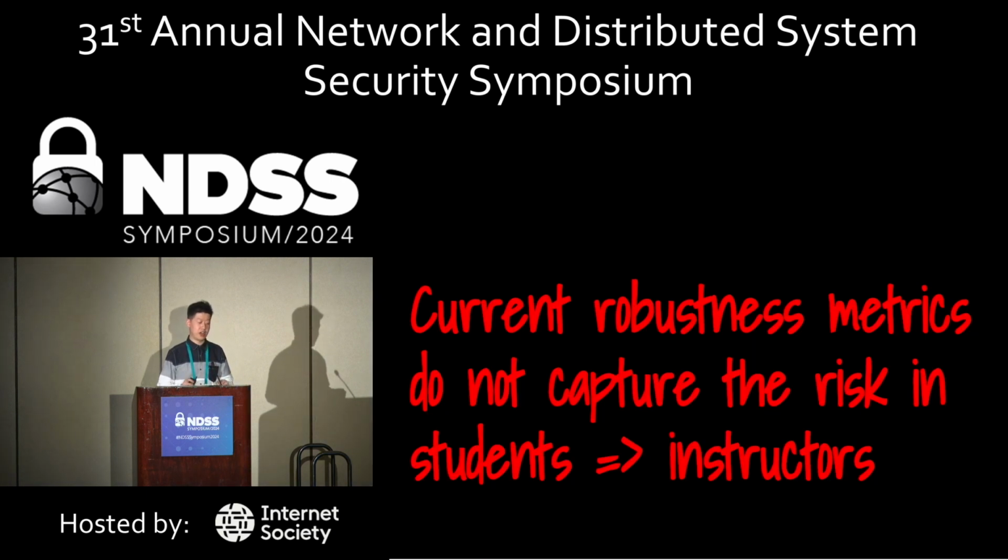So here, we found that current robustness metrics do not capture the risk in this students impersonating instructor scenario, as the student might not want to impersonate a specific instructor or any other identities. They want to impersonate any of the instructors.